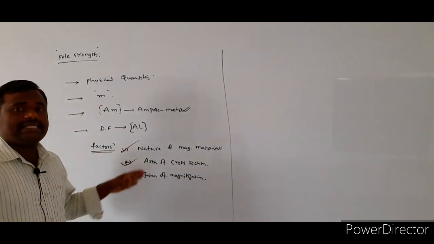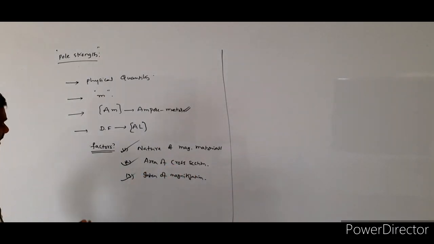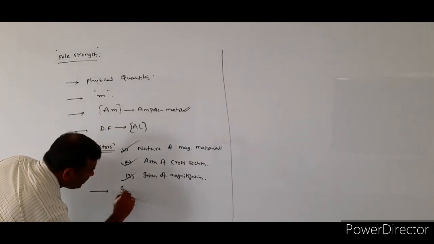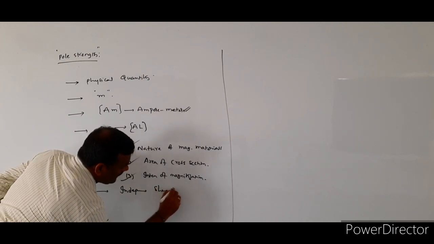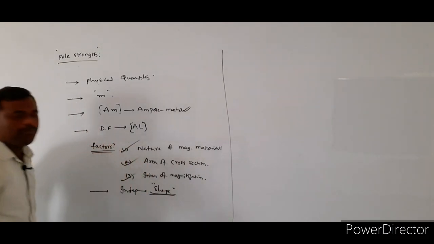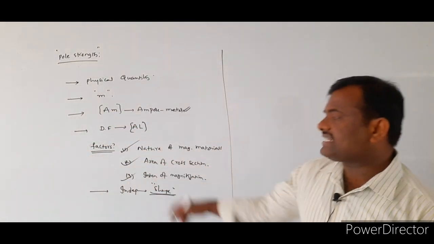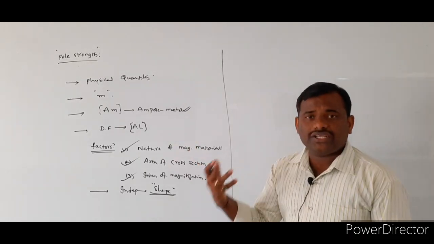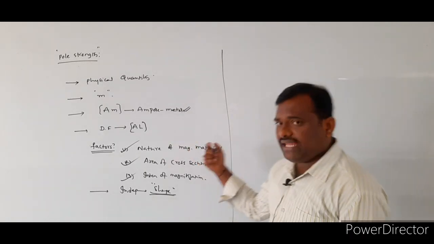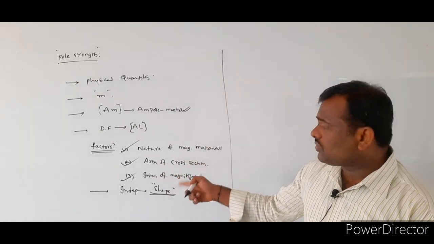On what factors it depends. And another point is that the pole strength is independent of the shape of the given magnet. Here we told that the pole strength depends upon three factors: the nature of the magnetic substance, the area of cross section, and the intensity of magnetization.